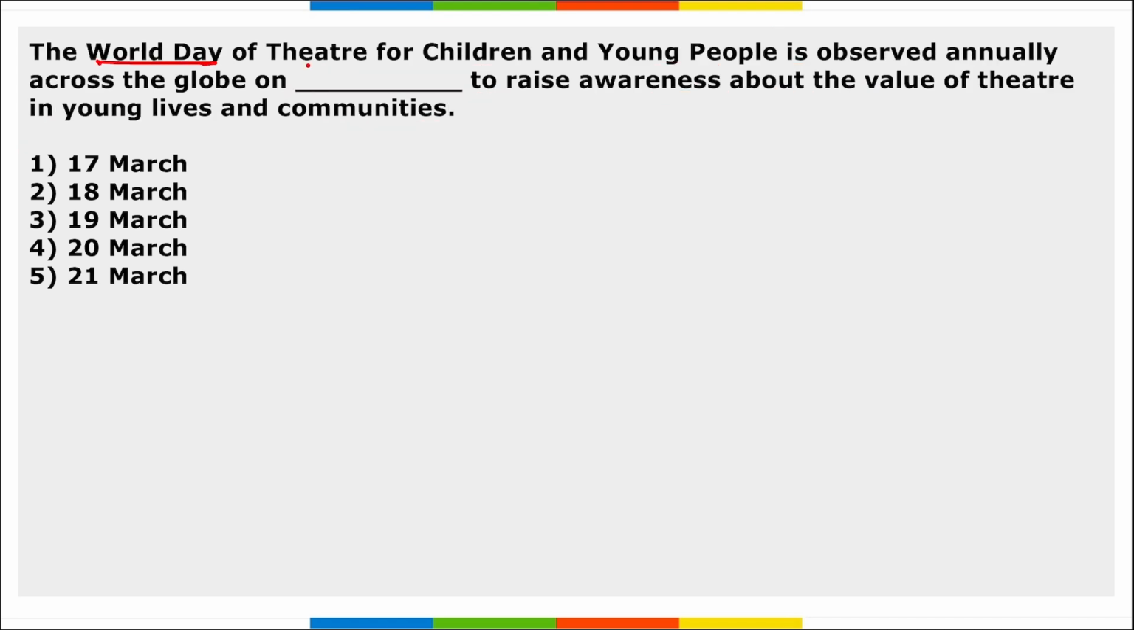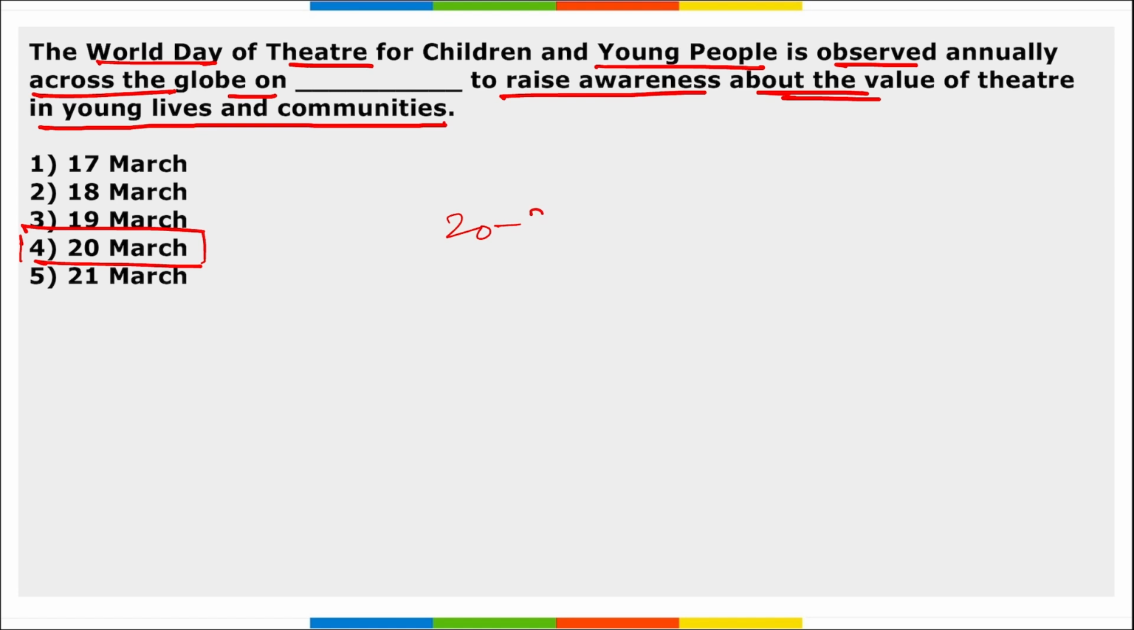Next, World Day of Theatre for Children and Young People is observed annually across the globe to raise awareness about the value of theatre in young lives and communities. So, a World Day of Theatre across the globe, when do we observe this day? It is 20th of March we observe this day. And World Performance Week is observed from 20 to 27th of March.